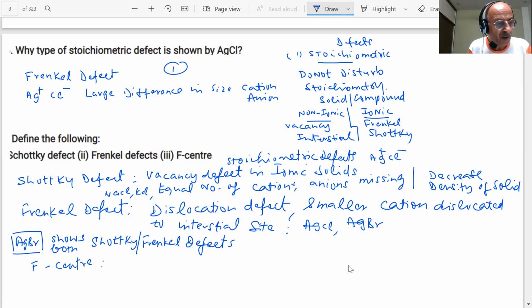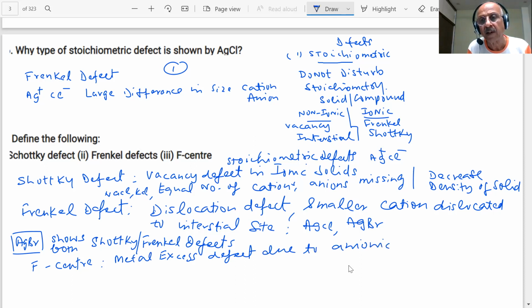What is actually that? Metal excess defect due to anionic vacancies. What happens?